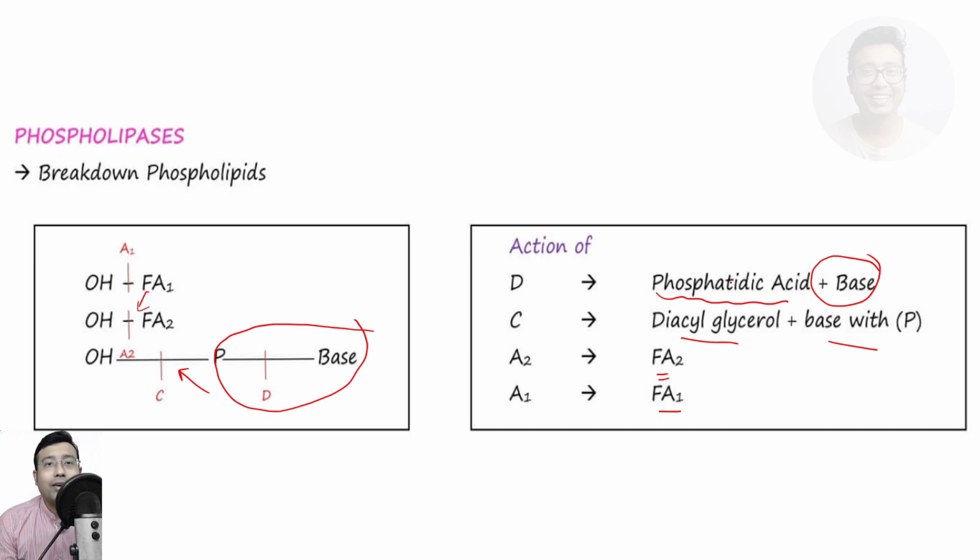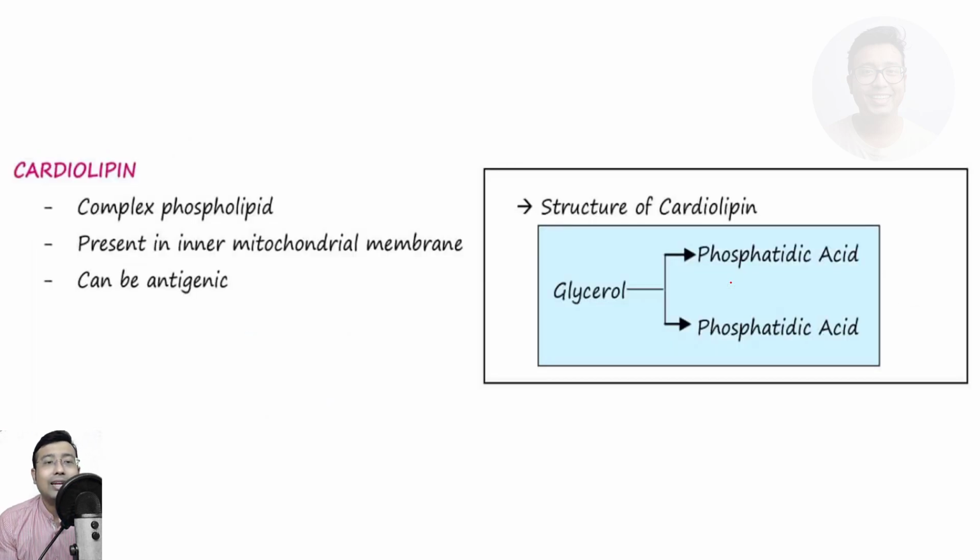Okay, very important. This slide is one of the most important slides for MCQ purposes, for NEET PG preparation as well as for undergraduate students, but especially for MCQ. So please keep in mind and please make your own note about the action of the various phospholipase group of enzymes. Remember, since these are breaking down, the enzymes that break down can be categorized into 2 varieties. If they break down with the help of water, we call it hydrolase, and if they break down just like that, they are known as lyase. So it is your homework to find out what category of enzyme phospholipases are, and then you can write that in the comment section.